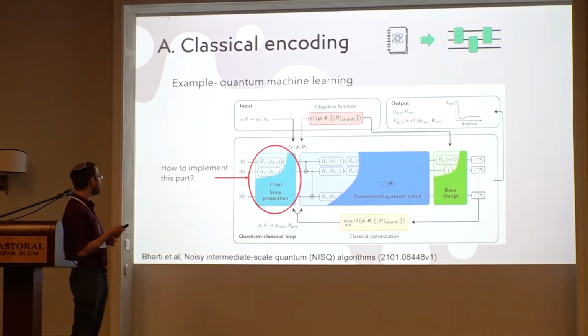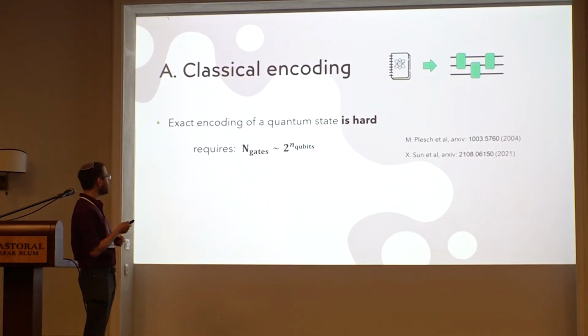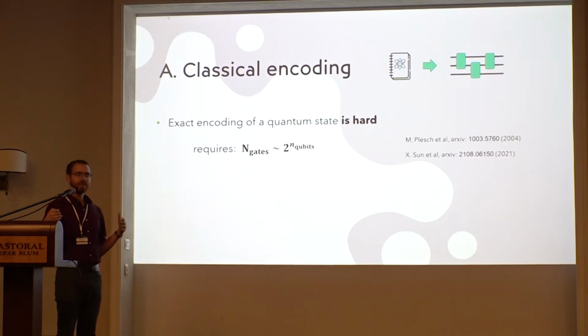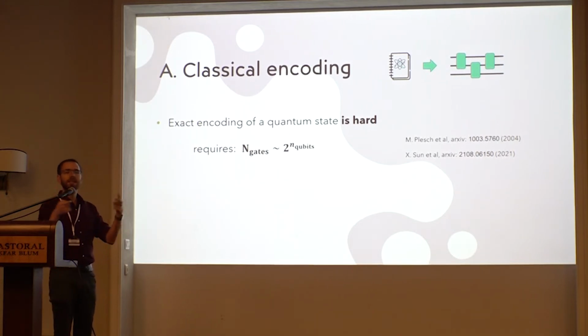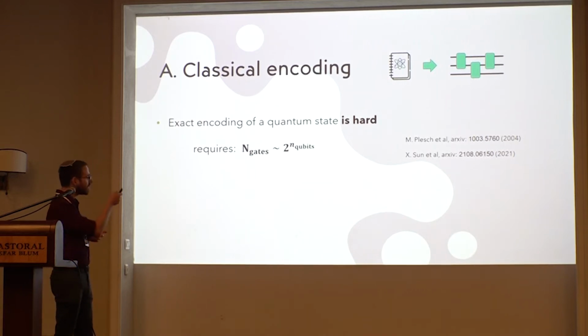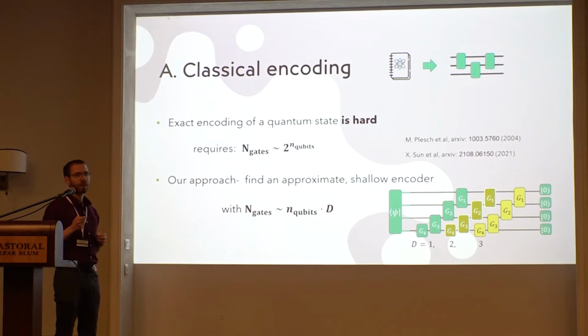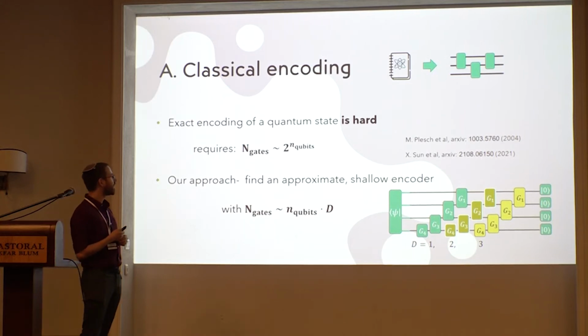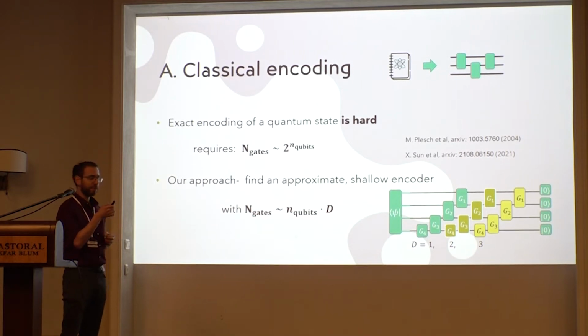In order to do that, I can use the basic algorithms: I can just take all my amplitudes and decode them using some known algorithms, which basically decompose my state bit by bit into 2-qubit gate operations. But this is very hard. This may take an exponential number of gates. So instead of doing that, I want to find an approximate solution, one that uses a low number of gates and a low number of layers, and gets a result which may not be very accurate, but still is a very good result.